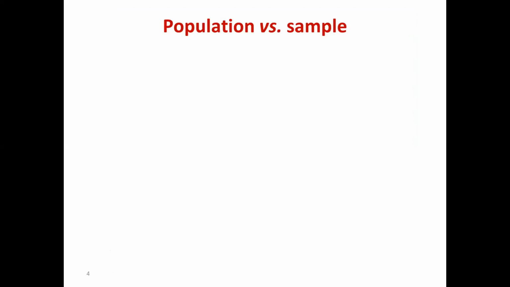This is a very important concept that all of us need to understand. Say I want to estimate the hemoglobin concentration among Indians. There are two ways of doing it.